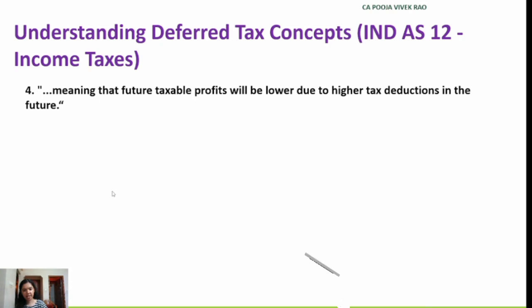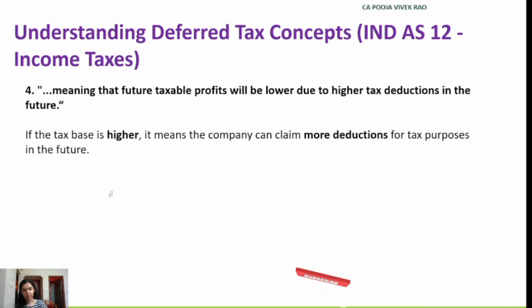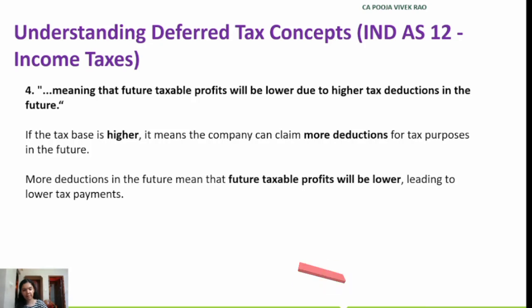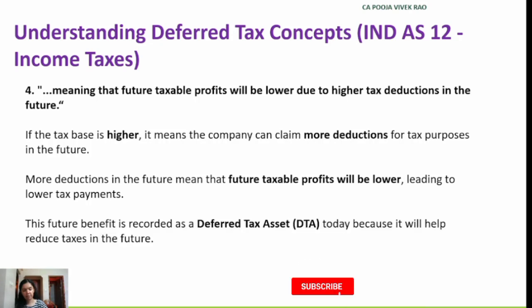If the tax base is higher, it means that the company can claim more deductions for tax purposes in the future. So, more deductions in the future means that future taxable profits will be lower, leading to lower tax payments. Hence, this leads to a future benefit. This future benefit is recorded as a deferred tax asset today because it will help in reducing taxes in the future.